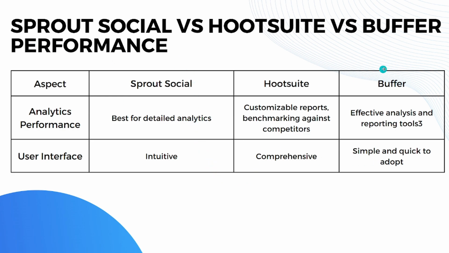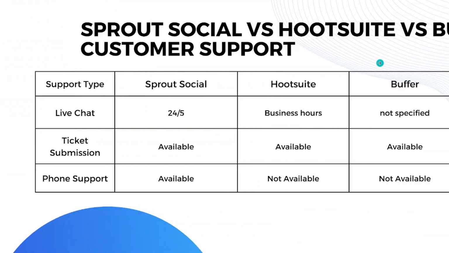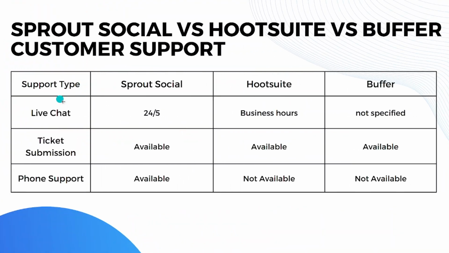So now let's go directly to the customer support comparison. When it comes to live chat, Sprout Social is available 24/5, so 24 hours for 5 days, while Hootsuite is only available during business hours, 1 week business hours only, while Buffer doesn't specify their live chat availability.